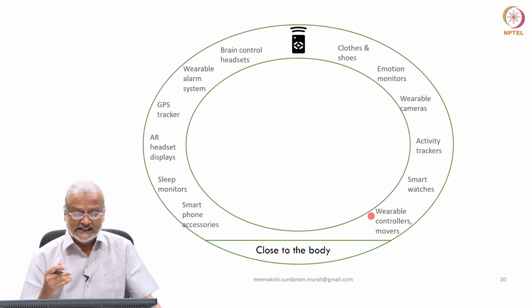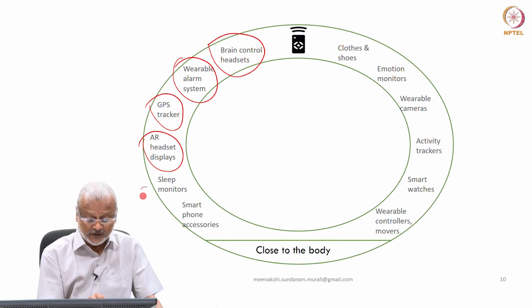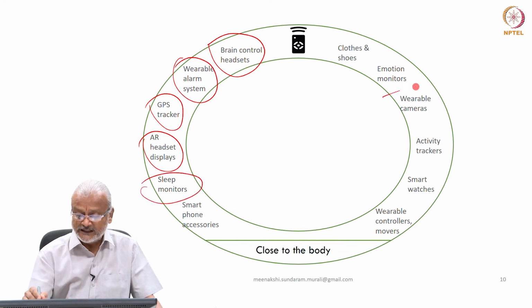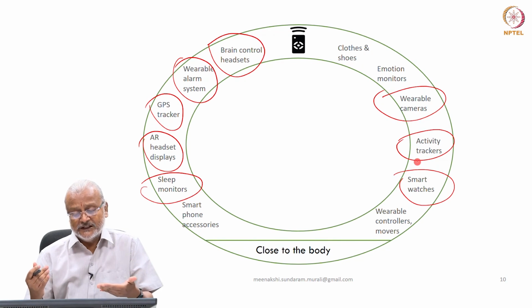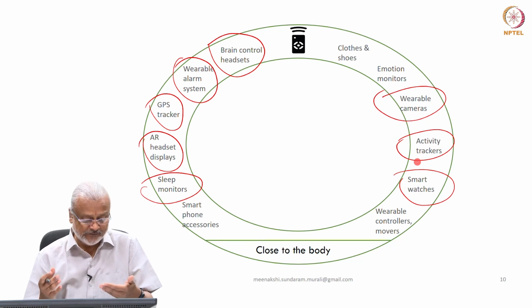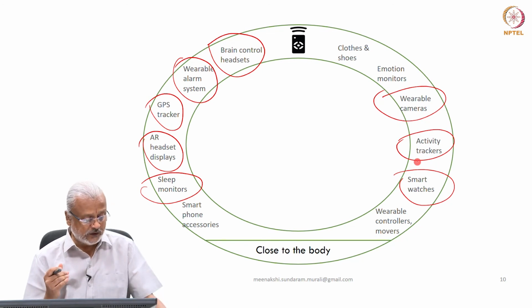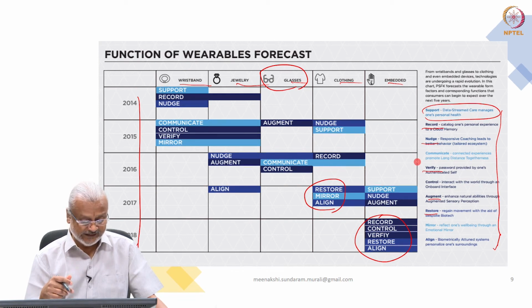One is something near our body, right? That's where you will see something like a brain control headset, wearable alarm system, GPS tracker, AR headset, sleep monitors, wearable cameras, activity trackers, smartwatches, which are all closer to the body. Very interestingly, you are able to achieve quite a few of the controls and records that you want. Remember, it's very similar to the wristband, jewelry or glasses that you are wearing, right?